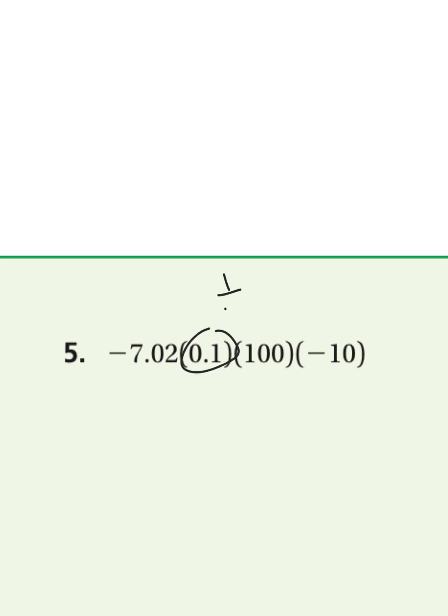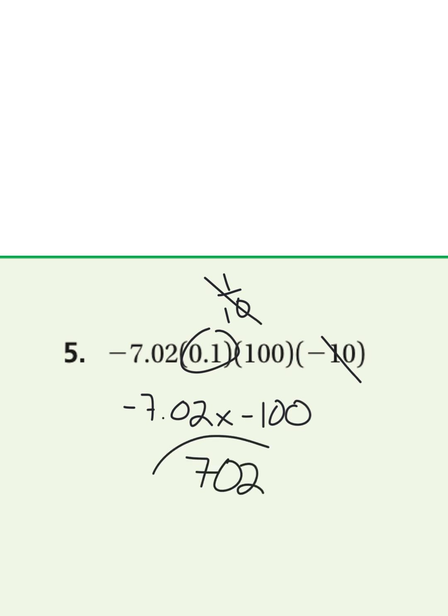All right, and then this one was a little trickier because you had to recognize that 0.1 is the same as 1/10. 1/10 and 10 are reciprocals. So we go like this, we carry the negative over to the hundreds, so then you have negative 7.02 times negative 100. The negatives actually cancel out. Your answer should be 702.